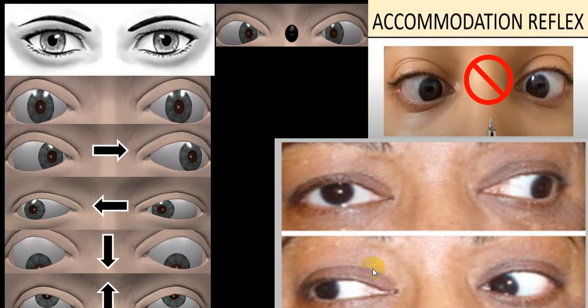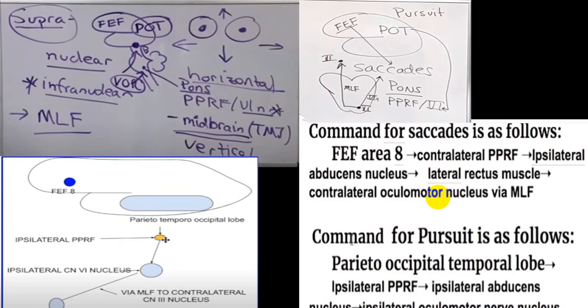So right gaze is working, and in a left gaze, the right eye medial rectus is not working. This will happen in a condition we call internuclear ophthalmoplegia. We'll be discussing it in detail.